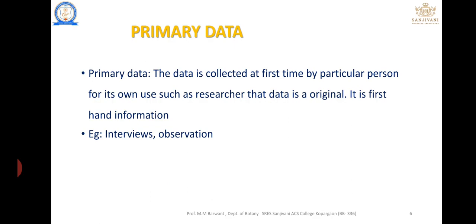The information or data collected for the first time is known as primary data. For example, interviews or observations are primary data. The interviewer asks each candidate new interview questions, and that is primary data.